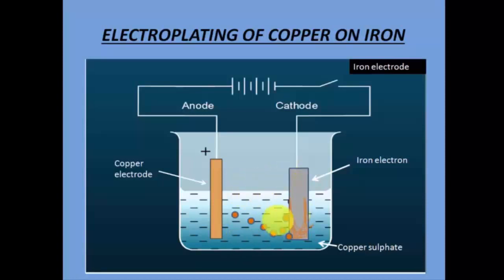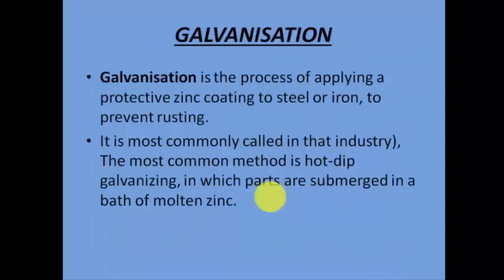Right, the important thing is that the electrolyte has to be, like in this case I have taken copper sulfate, some kind of acid or some kind of base or some kind of salt. It has to be, and only then will the electricity pass through it and we'll be able to complete this electrolysis or electroplating process. Otherwise, as we discussed earlier, in the case of distilled water, nothing will happen. Electroplating will not be a complete process, because it will not allow the electricity to pass through it.